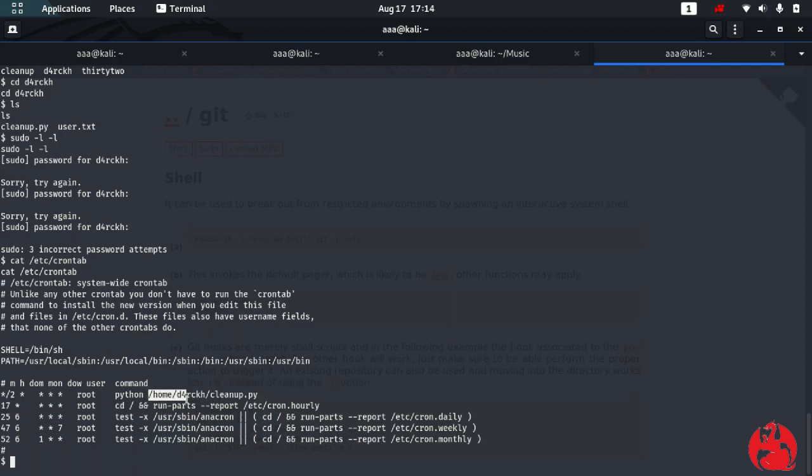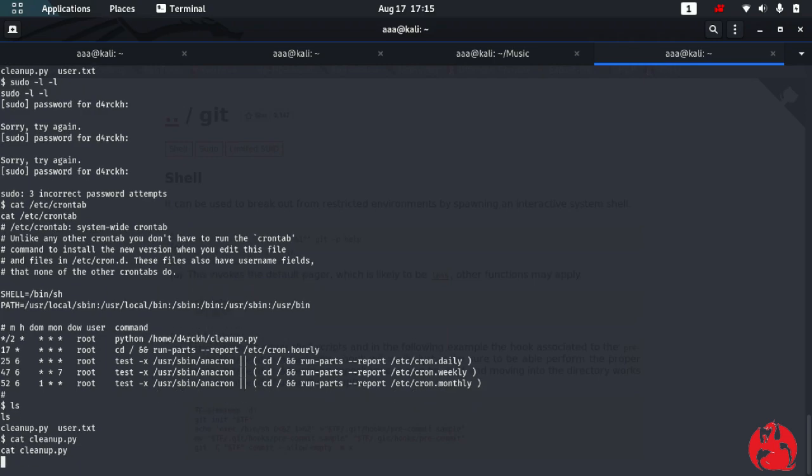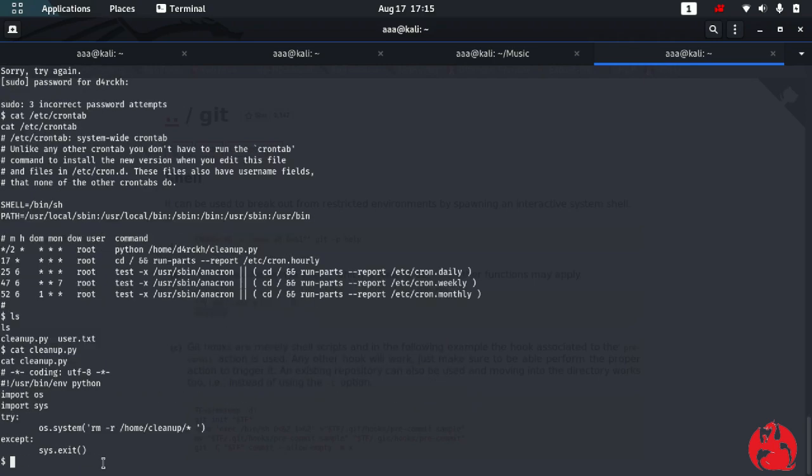So every 2 minutes a Python file in this Derek's folder will run. So this cleanup.py will run every 2 minutes. Let me see what the content is, and the content is this one. It basically just cleans everything up in the cleanup directory. So we need to change this to get a reverse shell back.